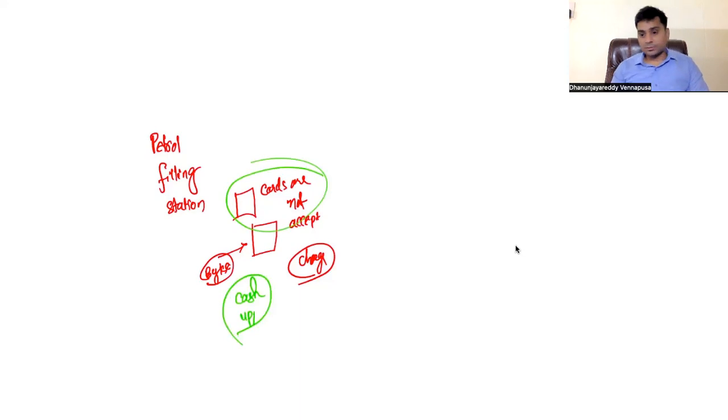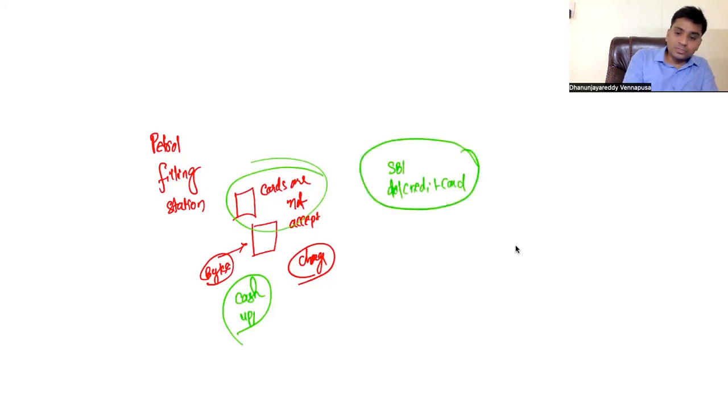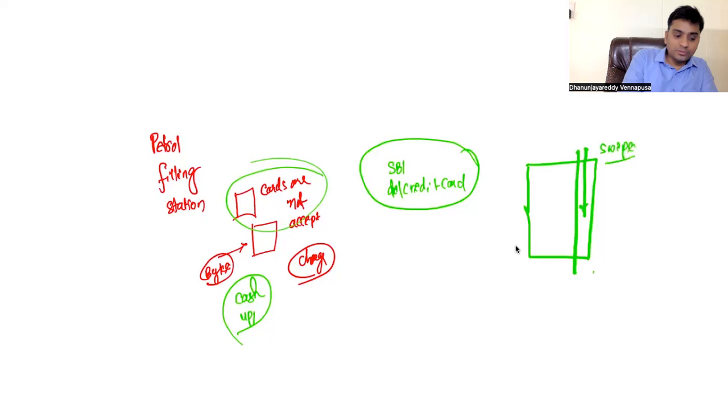In order to understand this, you should know how the cards operate. So, if I have, say, an SBI debit card or credit card, whatever cards you have, for using this, I'll go to the petrol filling station. After filling up, I will swipe my card. Where I swipe, there will be a point of sale machine. There will be one machine, and I will swipe it, or today you tap it.